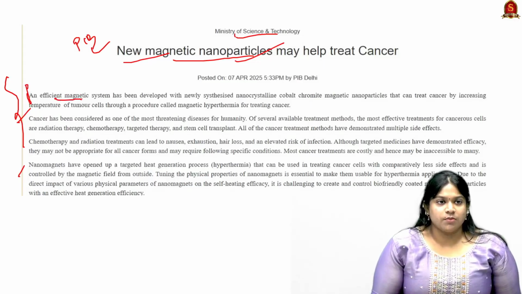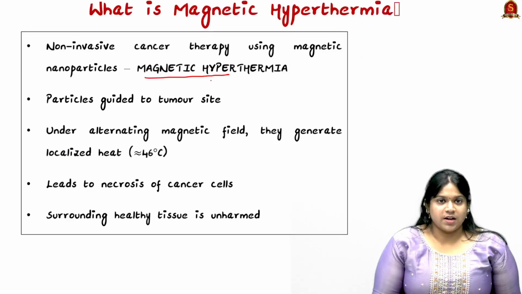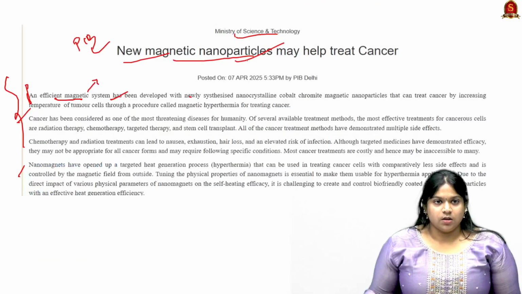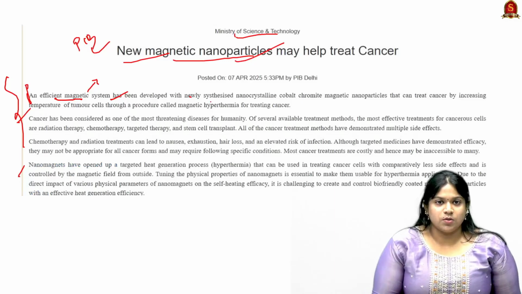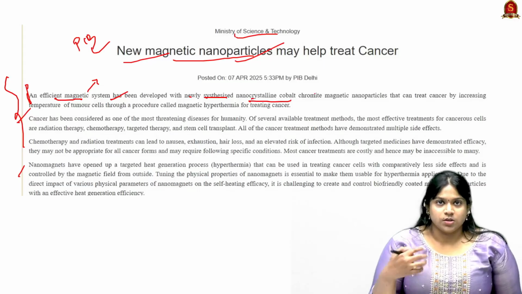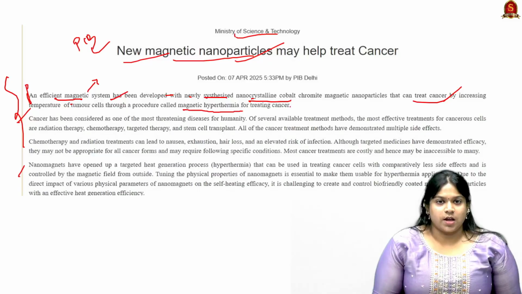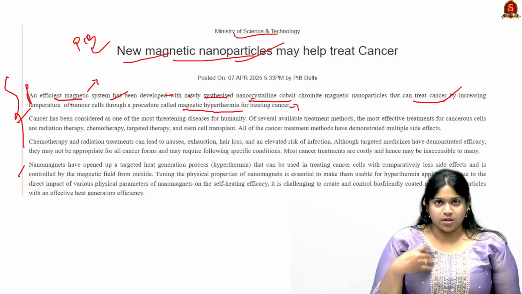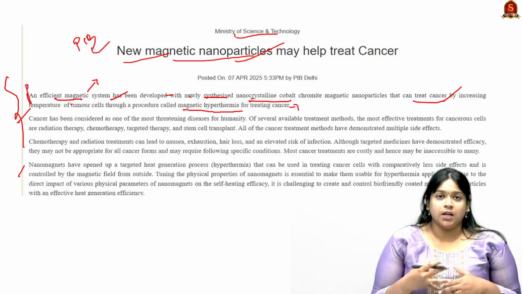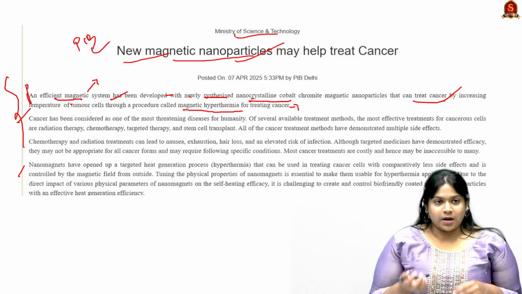There has been an efficient magnetic system developed called magnetic hyperthermia. It uses newly synthesized nanoparticles that we'll be seeing later. They have synthesized certain particles to treat cancer by increasing the temperature of tumor cells through a procedure called magnetic hyperthermia for cancer. So hyperthermia is increasing the heat temperature of the tumor through magnetic forces.